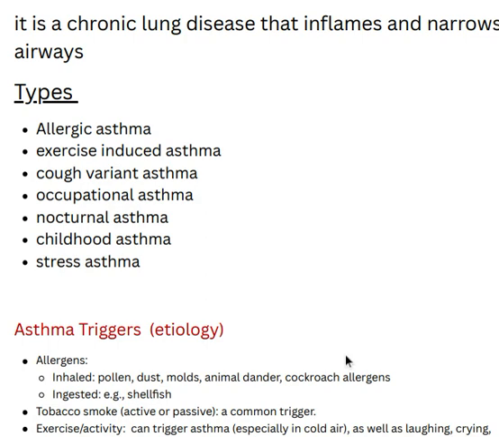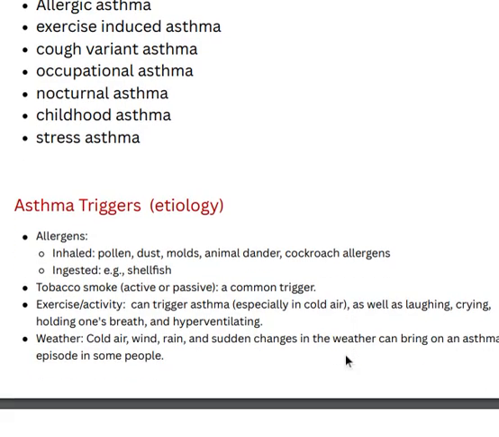It is the asthma due to the occupation, in which several people work in places like industries, so that they can get asthma due to their occupation. Next are nocturnal asthma, childhood asthma, and stress asthma. Stress asthma is due to several emotions.